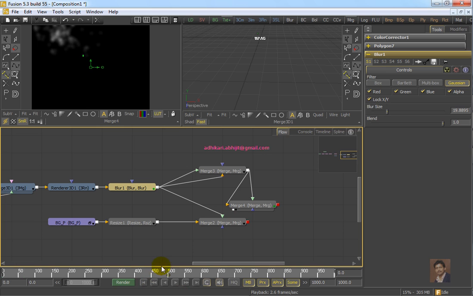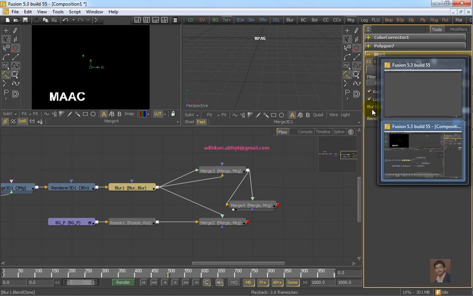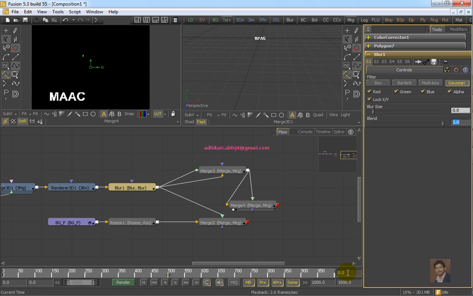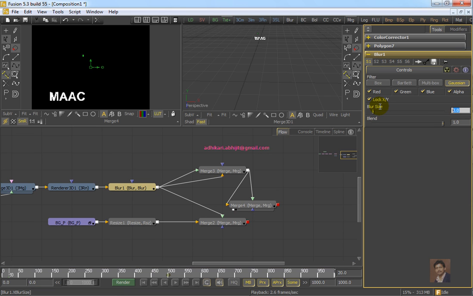Now the thing is that in the first frame the text will not be visible properly. Then you have to animate the blur value also. Just animate the blur value for the first frame: set key, use the 0 value for blur, and set key till the 28th frame. At the 19th frame, set key, and at the 28th frame change the blur size to maybe 15 or 16, something like this. Now it will be like this.